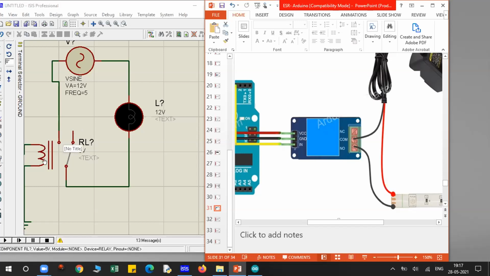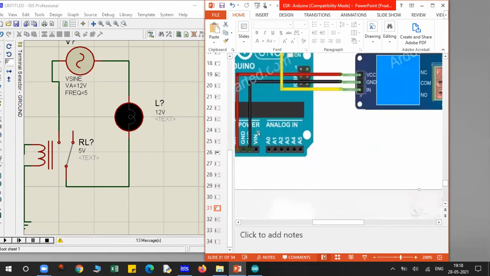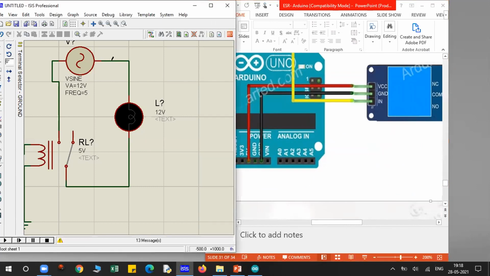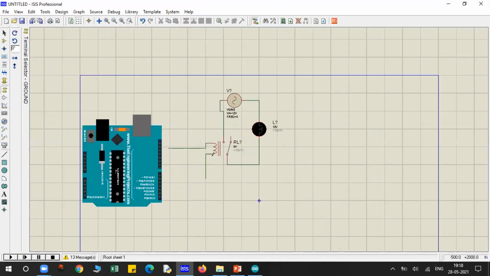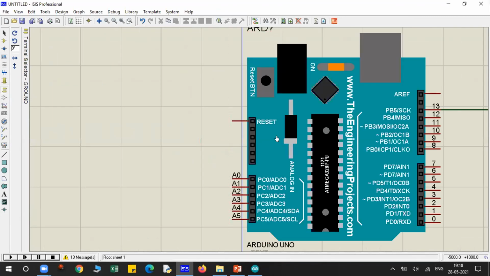I have to energize this coil also, na? So this coil will get energy from this VCC and ground. Sir, VCC is pre-assumed that we are getting power in Arduino? See, this is connected from Arduino, na? In your Proteus yesterday example, I told you, in Proteus I cannot use the power section.